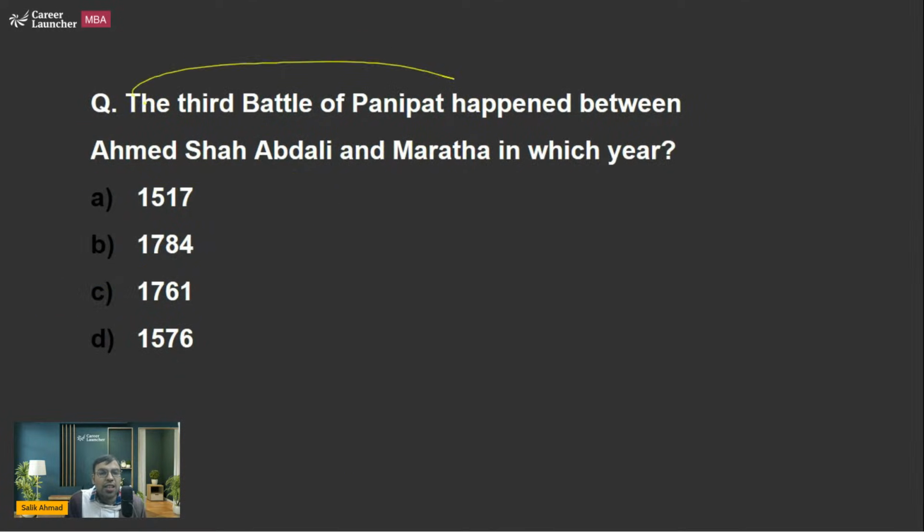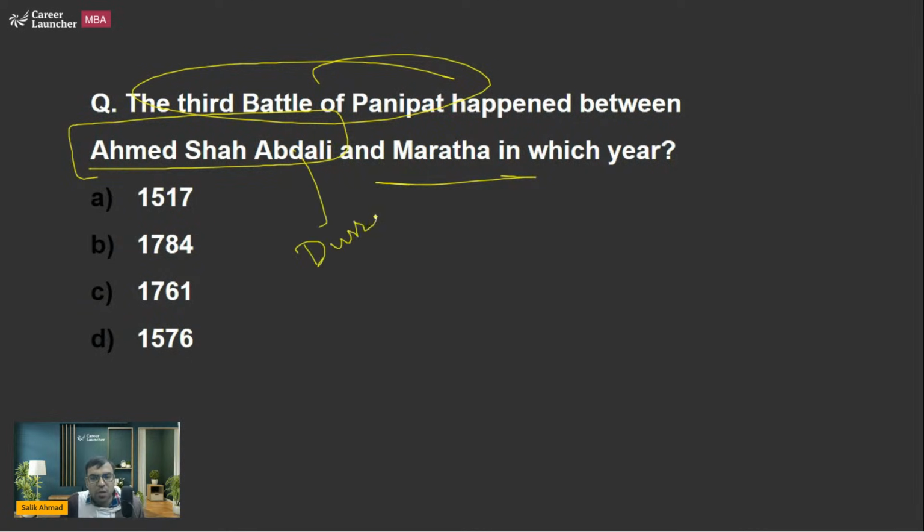The next is the Third Battle of Panipat. Ahmad Shah Abdali versus the Marathas. Ahmad Shah Durrani is also written sometimes. Ahmad Shah Durrani from the Durrani Empire, somewhere in the Afghanistan region, modern day. So he came from there. In 1761, Ahmad Shah Abdali won. So that's what you should know. C is the right answer to this question.